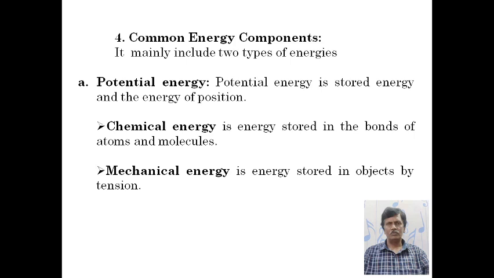This chemical energy is very essential for industrial activities as well as transportation, communication and logistics purposes, as various industries are based on these various potential energies.